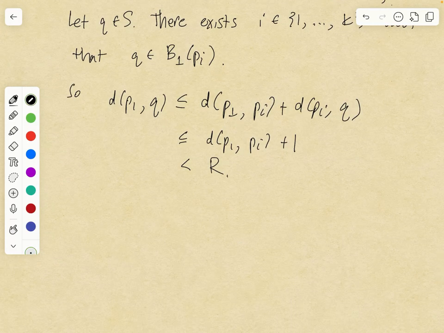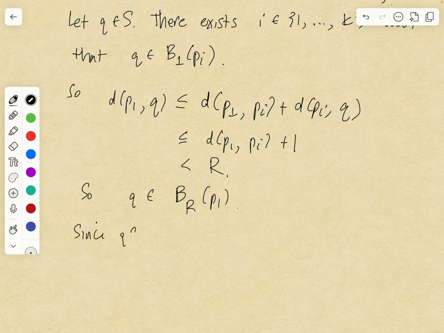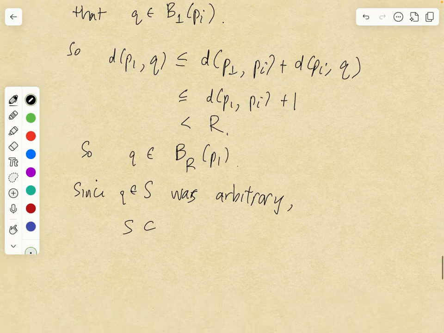So the distance between P1 and Q is less than R, so therefore Q is contained in the open ball of radius R centered at P1, and since Q was an arbitrary point in S, that shows that S is contained in the ball of radius R centered at P1. So in particular, S is bounded, and that's the proof.